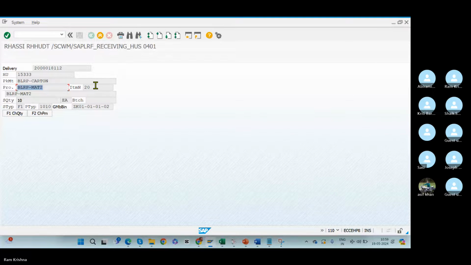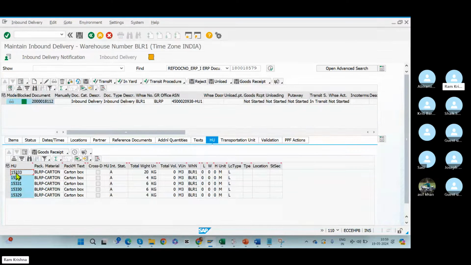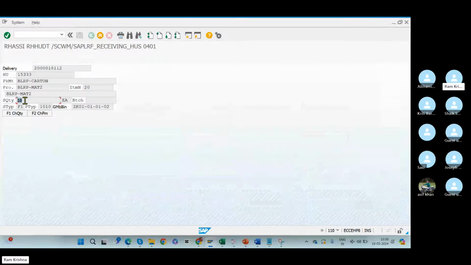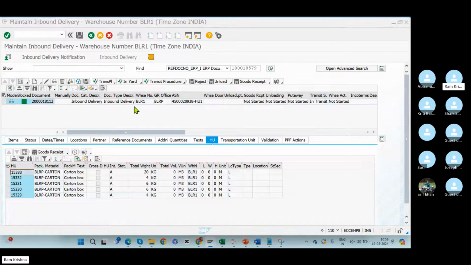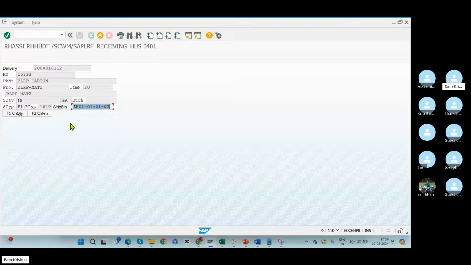This item is fine, no problem. How much quantity does this handling unit have? It has 10 quantity, no batches, nothing. Stock type is F1, WPT is 1010. Goods movement bin: where exactly are you unloading the goods? I'm unloading the goods to the GR staging area.